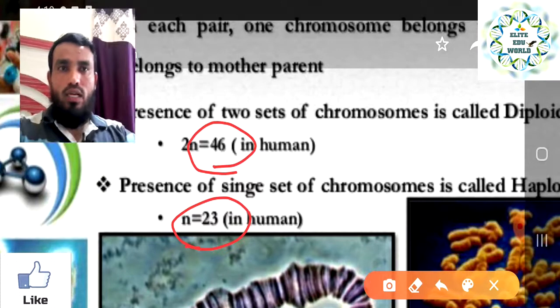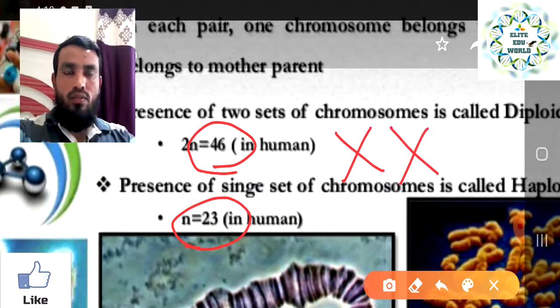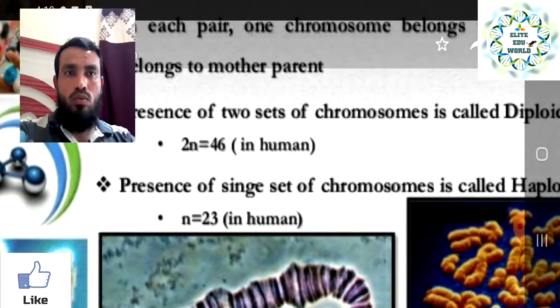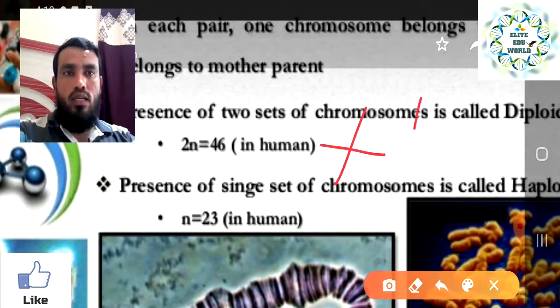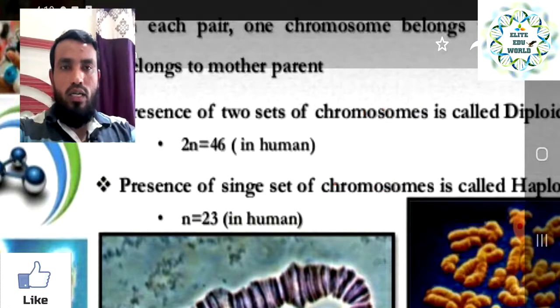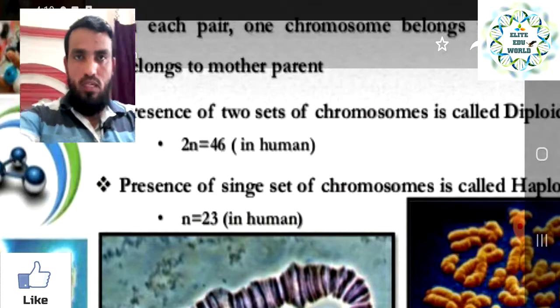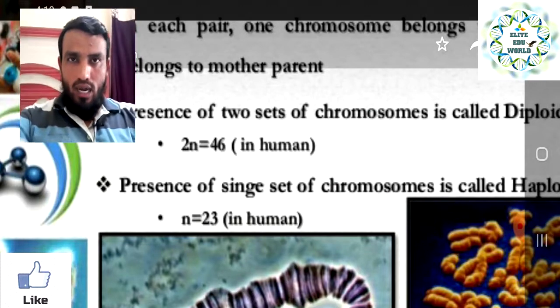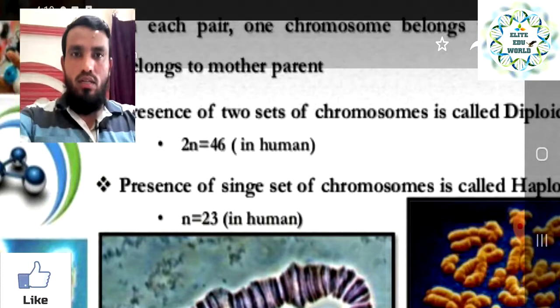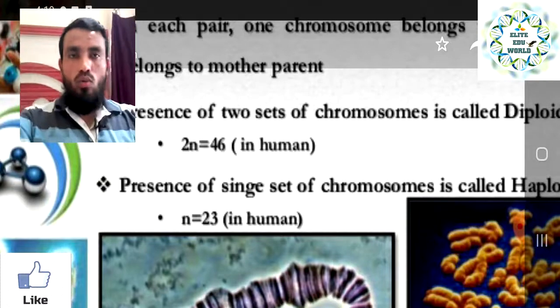So that is always XX and XY. If we have XX, the baby is female, and if the chromosomes are XY, that is a boy. Okay, so that is the one pair, and the other 22 pairs are similar, responsible for the height of the person, the hair, eye color, skin color. So that will come under the 22 pairs. That is why we have 23 pairs of chromosomes.